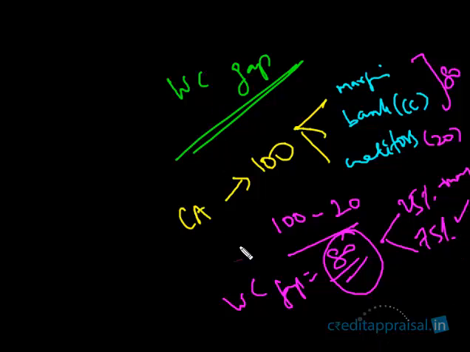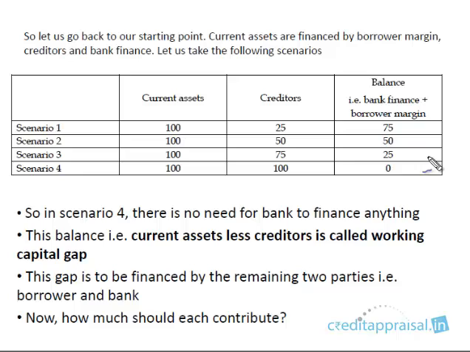Okay. So this is how you'll do it. Please understand this term, working capital gap. Working capital gap is current assets minus creditors, right? So let us take an example. In this example, in all cases the current assets was 100. What is varying is the creditors portion. So if 4 proposals have come to you, this is how you calculate the working capital gap. Current assets minus creditors is the working capital gap.